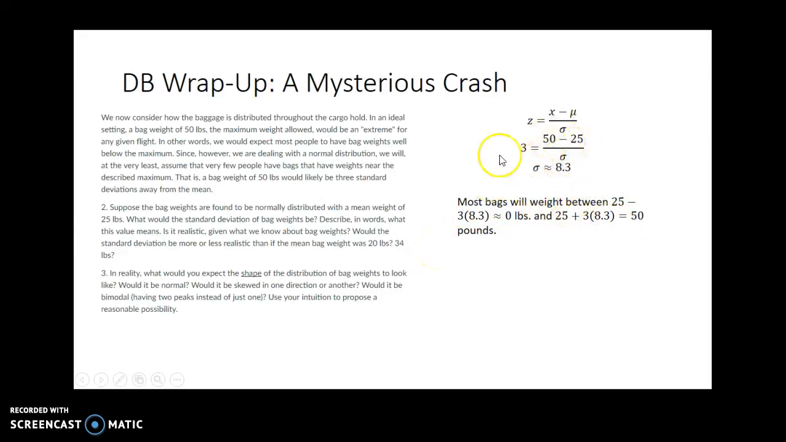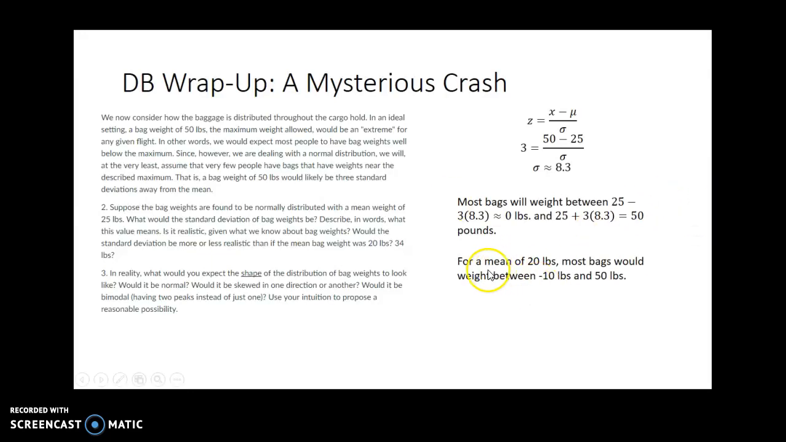I'm sorry, that's what the standard deviation would have to be. So on average, bags would be 8.3 pounds below the mean and 8.3 pounds above the mean, but 3 standard deviations in either direction would basically say that all bags are between 0 pounds and 50 pounds, which is definitely true. So I'm sorry, that does make sense.